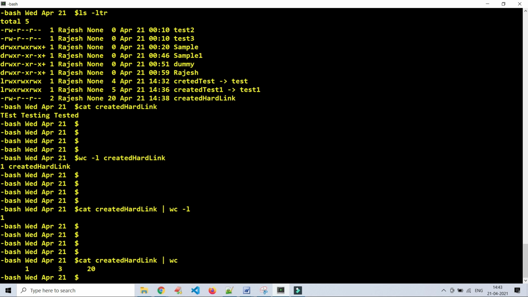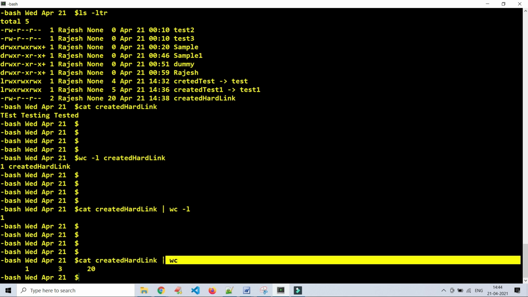For that, as usual, I am trying to see the content of the file. Along with that, I am using the pipe symbol here, and I am using another command. Whatever the output of this command will be an input to this command. How is it possible? Using this pipe symbol.